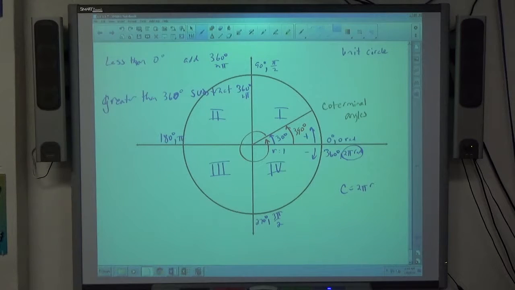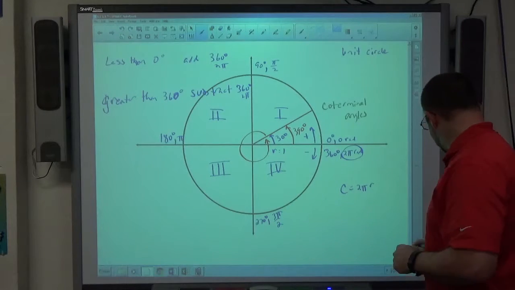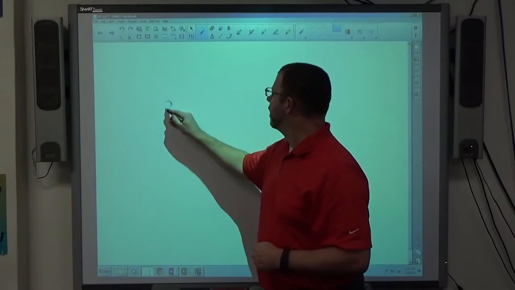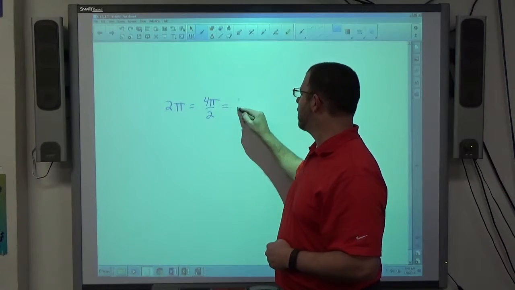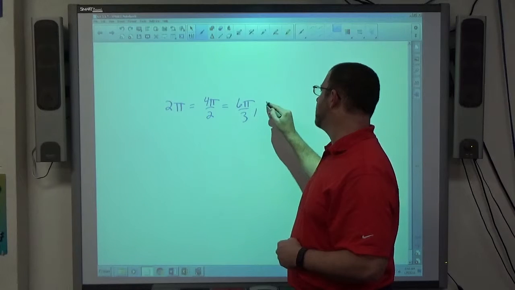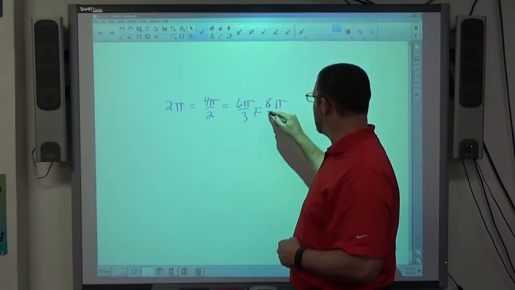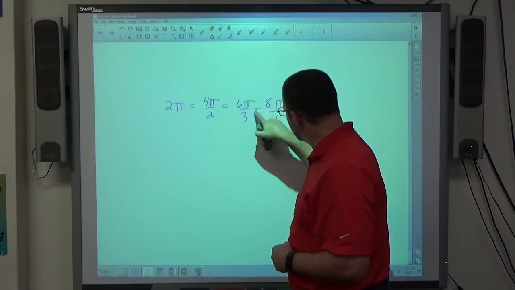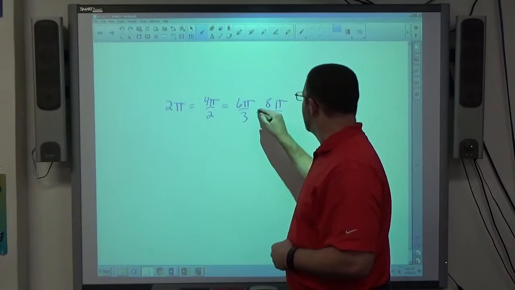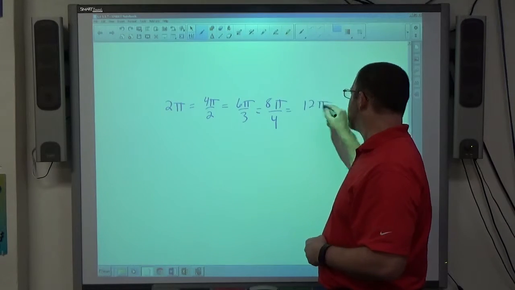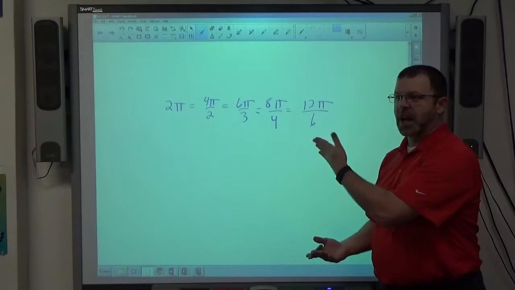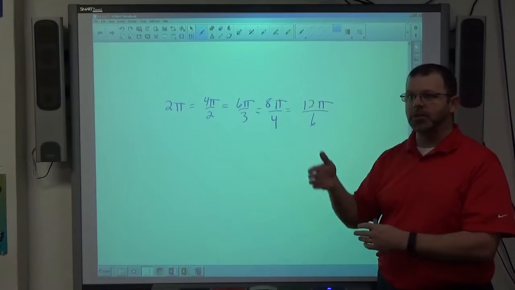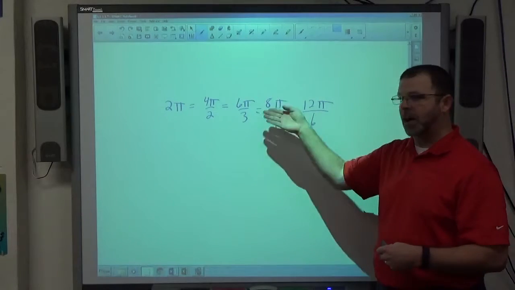All right. Now, subtracting and adding 360, easy. Adding and subtracting 2 pi also easy, but a lot of times pi's numbers are in fractional form. So considering pi in fractional form, 2 pi is the same as 4 pi over 2. It's the same as 6 pi over 3. It's the same as 8 pi over 4. It's the same as 12 pi over 6. If you got it in fraction form, just get a common denominator. But all those are 2 pi. So adding 2 pi, subtracting 2 pi is adding and subtracting those numbers.